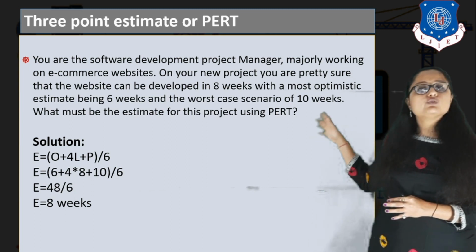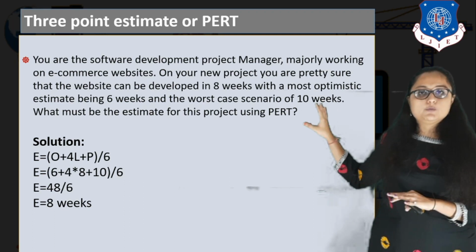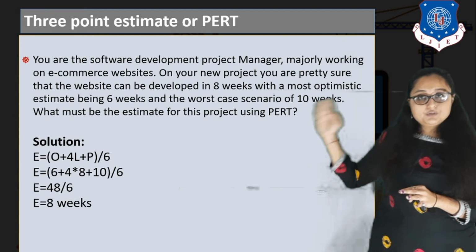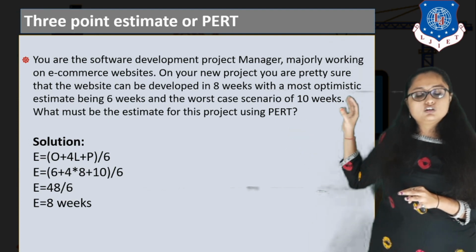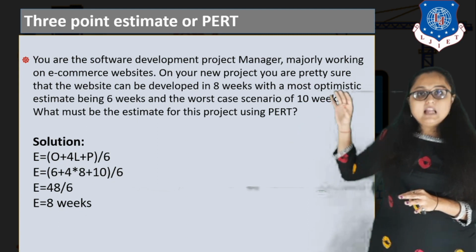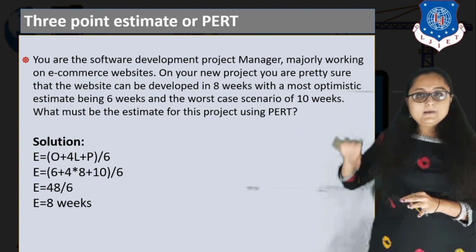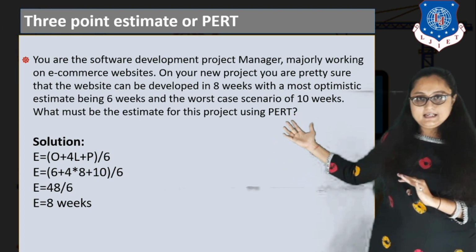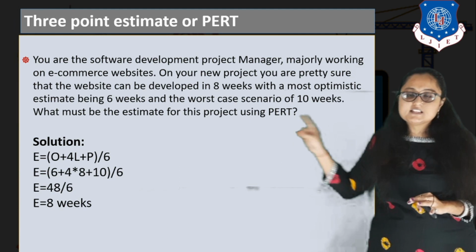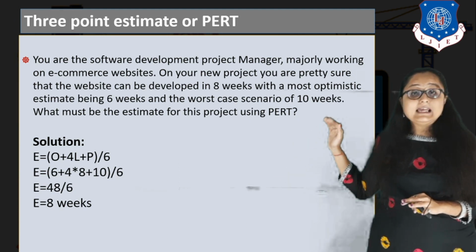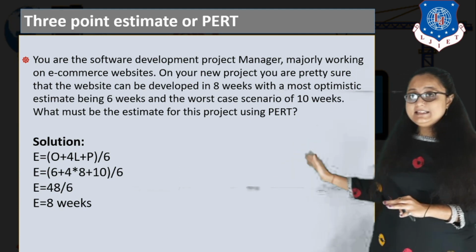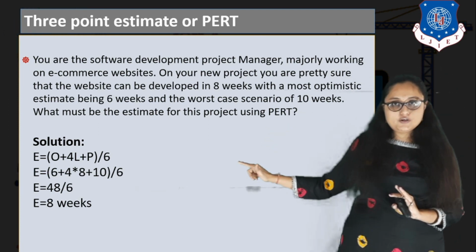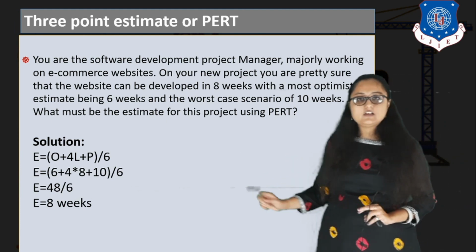If you get confused between what is pessimist and what is optimist, forget about the words. You just need to focus that optimistic is the smallest value, likely is the middle value, and pessimist is the greatest value. So from that you can get an idea that optimist is the smallest value, it means 6 is optimist, right? 8 is most likely and 10 is pessimist. So you substitute those values in the formula for estimation and you will get a single value, that is 8